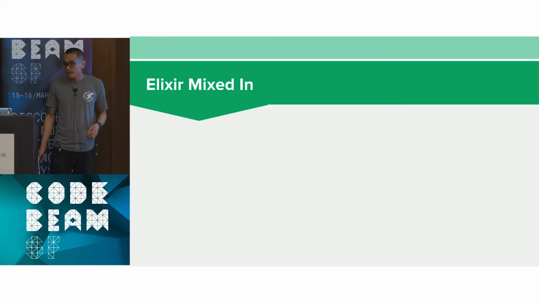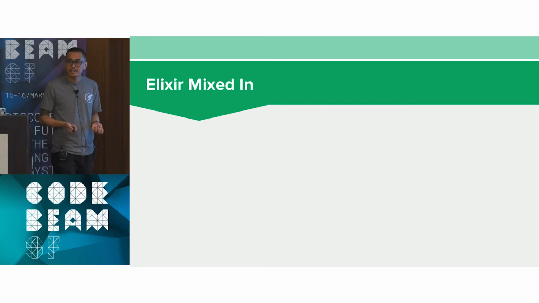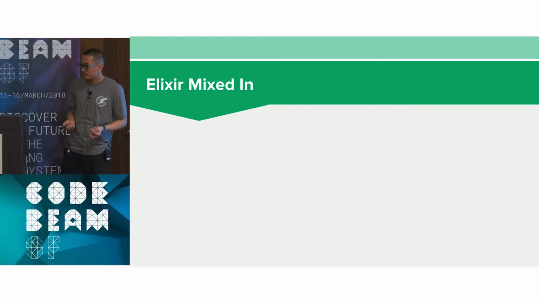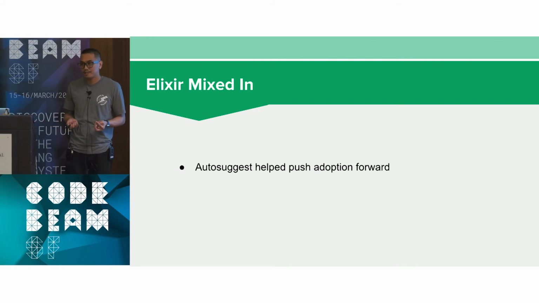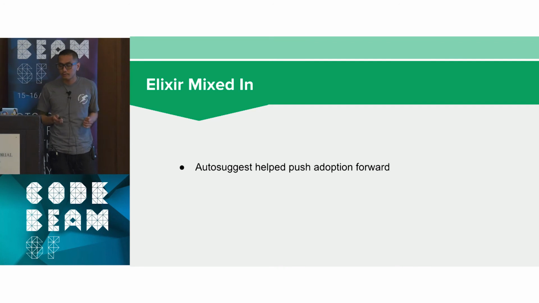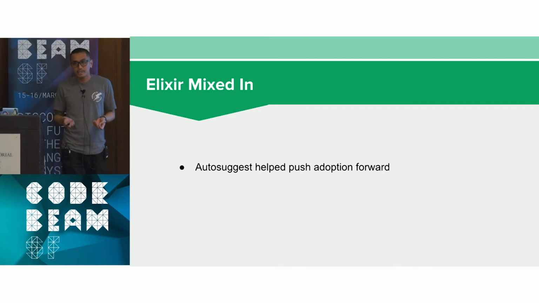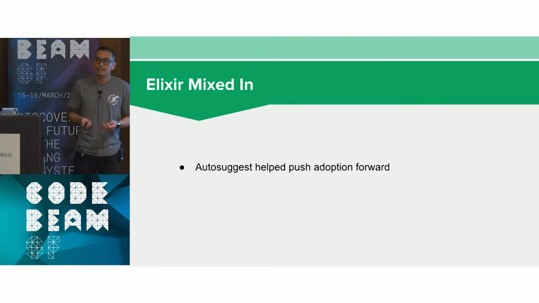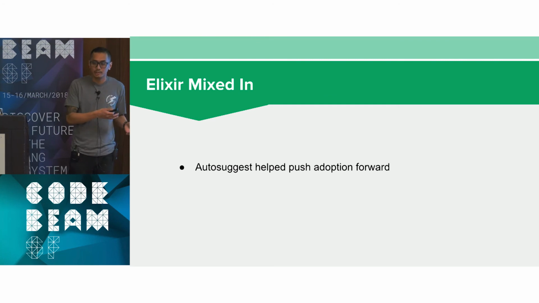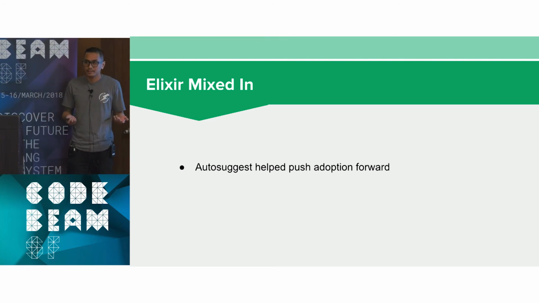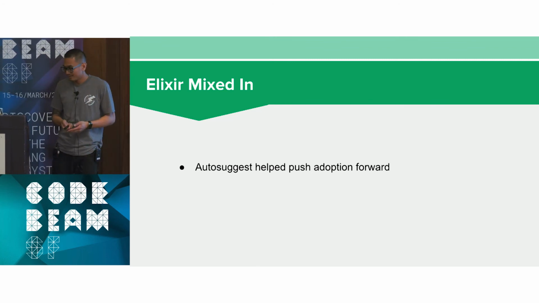So this is Elixir mixed in. We're about a year and a half in using Elixir at Teachers Pay Teachers. These are lessons we learned. Autosuggest was definitely a great pioneer to help us push Elixir forward. If we had failed with Autosuggest, then our options were pretty much, all right, let's just revert. We'll choose another language. We happily did not fail with Autosuggest, and we've moved forward.